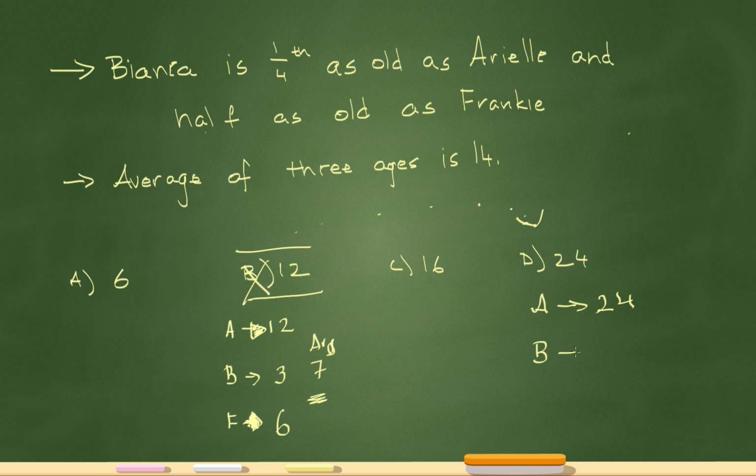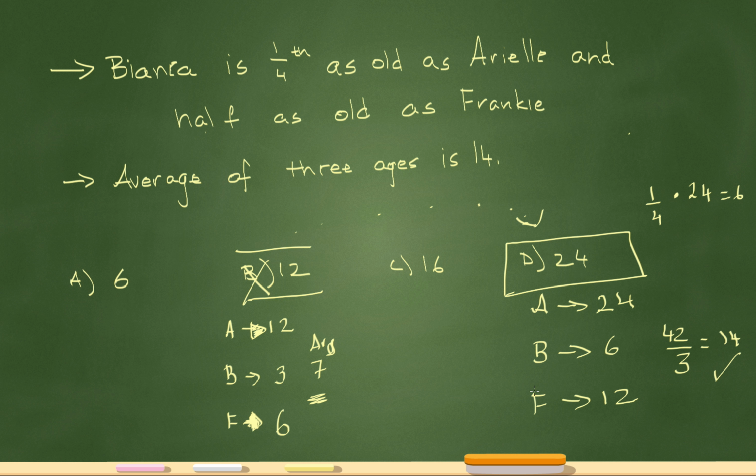Now let's figure out how old Bianca will be. Bianca, remember, is 1/4 as old as Ariel. So 1/4 of 24 is 6. 1/4 of just means multiply 24, and that's 6. And then Frankie, lastly, it's saying Bianca is half as old as Frankie. So Frankie must be 12. Now let's figure out the average here. 24 plus 6 is 30. 30 plus 12 is 42. And then 42 divided by 3 is 14. So that gave me the average that I was looking for. And that tells me that Ariel must be 24 years old.